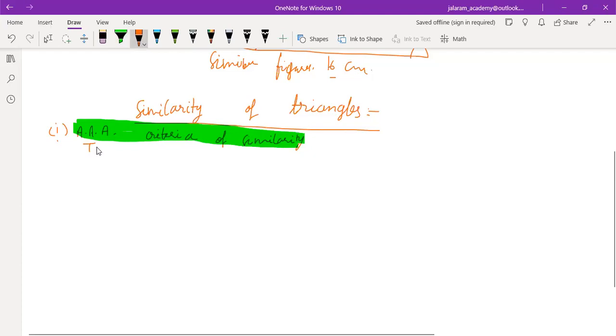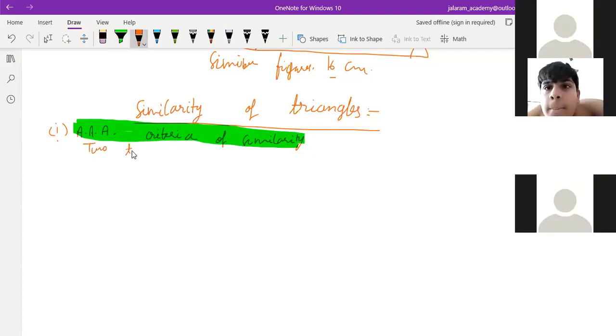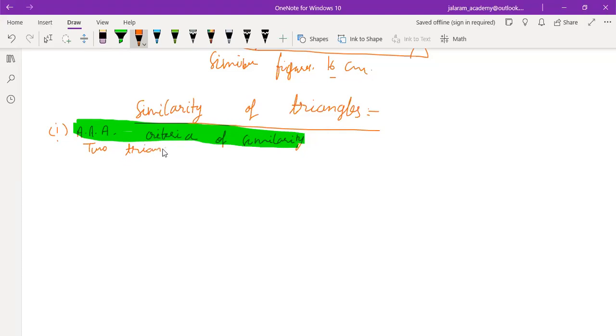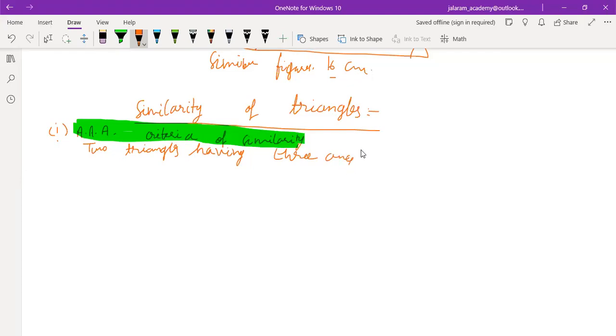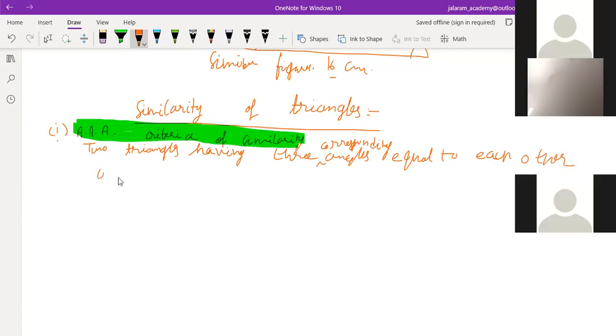Means two triangles having three angles equal to each other, we can say three corresponding angles equal to each other, are similar triangles.